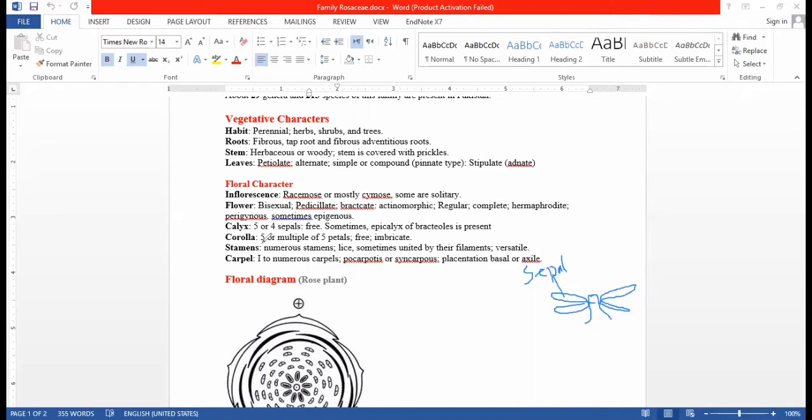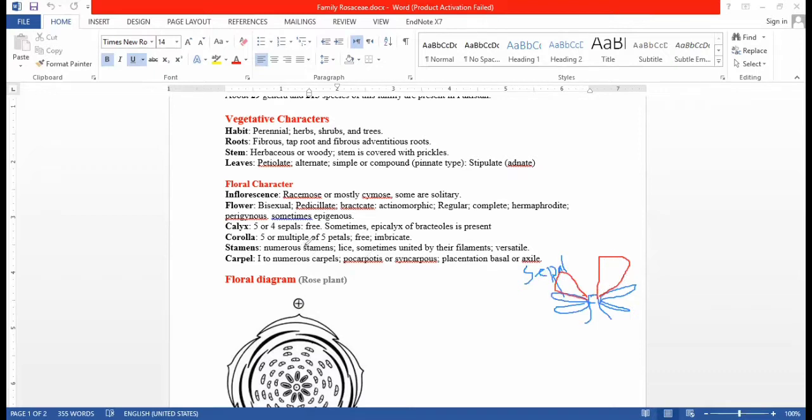There are 5 petals or a multiple of 5. It should be noted that corolla is the collective term used for the petals. These are the petals of the flower. If we look at the rose, these are the petals.